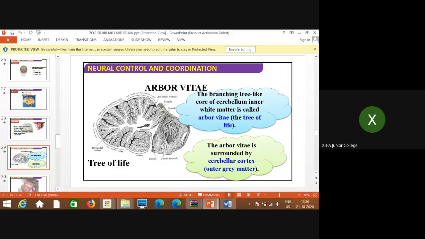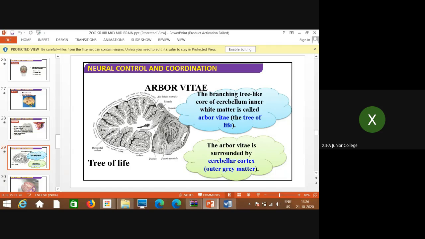So the arbor vitae is surrounded by the cerebellar cortex. Whatever the cortex is, it is always the outer structure. So the cortex is made up of gray matter. Inside the cortex, the branching structure is made up of white matter. You can see here, inside is white matter, that is arbor vitae, and outside it is gray matter.